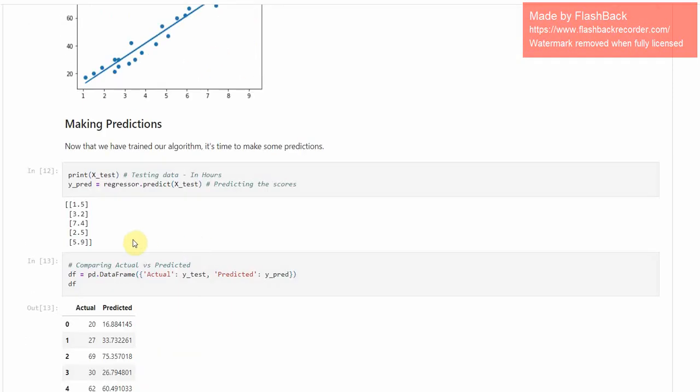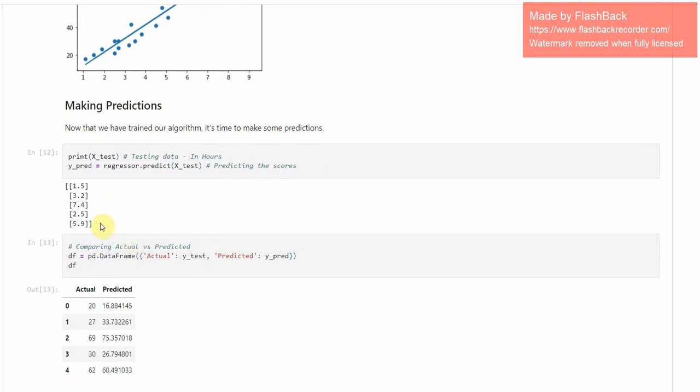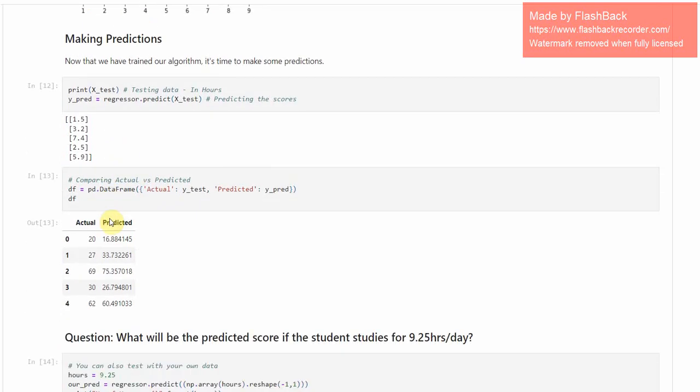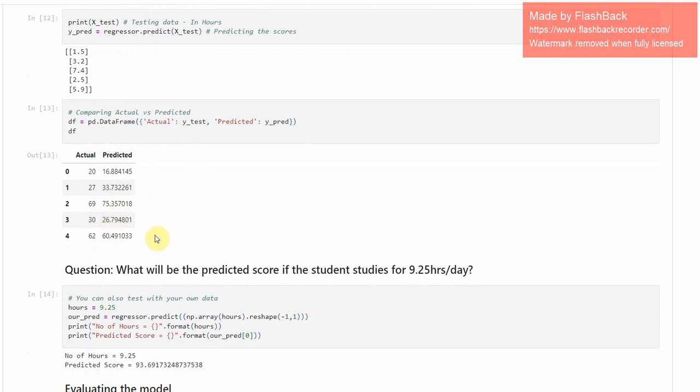After training our data, now we have to make the predictions. So here are the predicted scores. Now we're going to compare the actual versus the predicted, and here are the results.